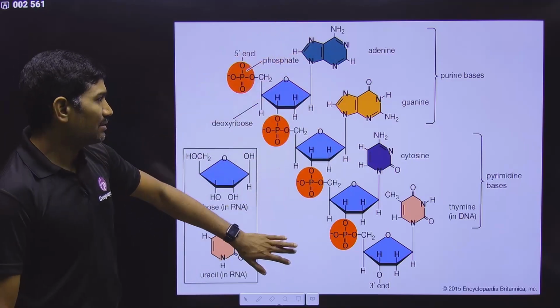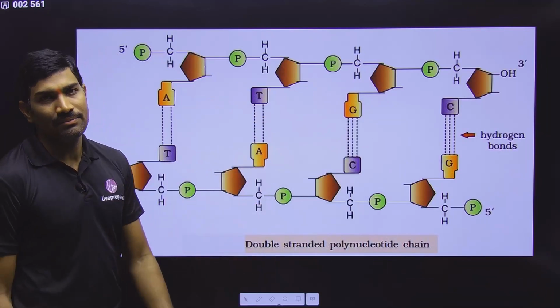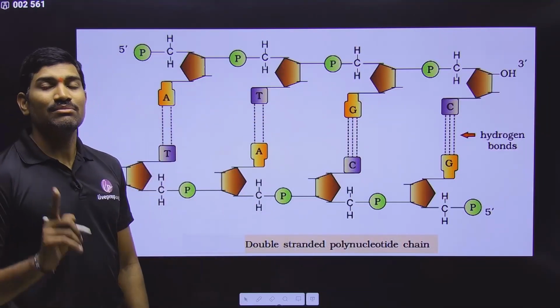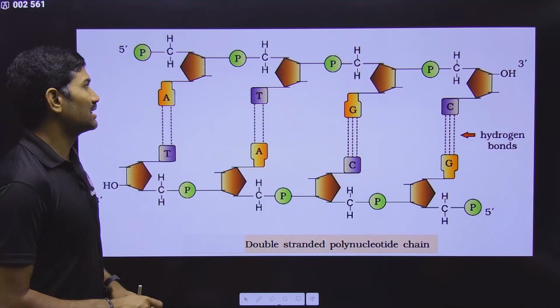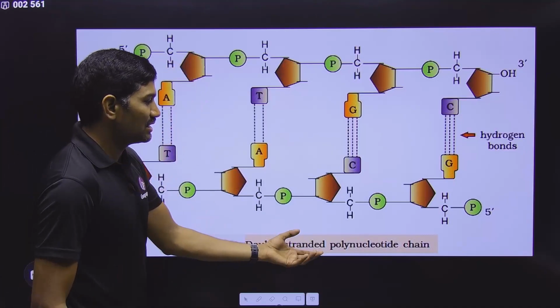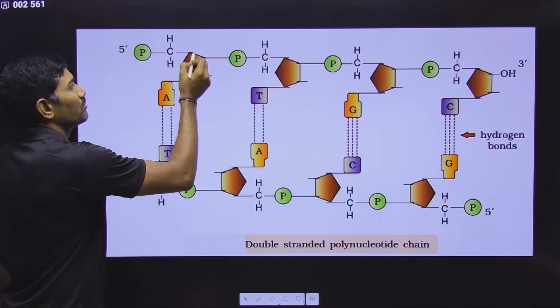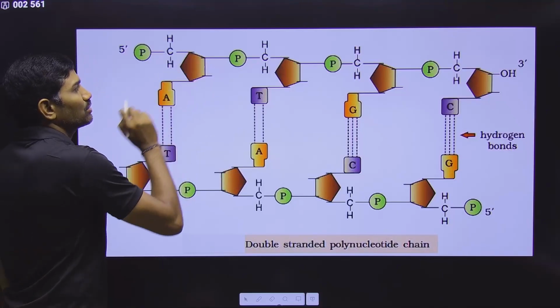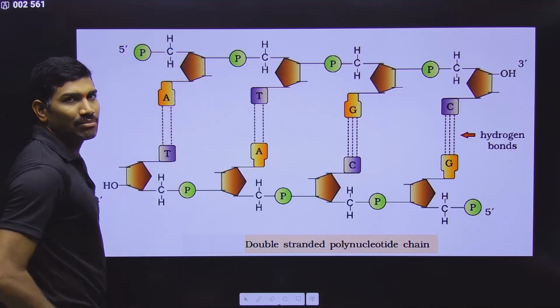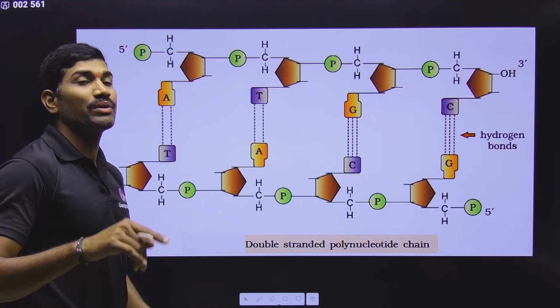So since it is the deoxyribosugar, this molecule will be DNA. In this way, different diagrams are there, so you can go through them. This is the NCERT diagram. Please observe this very carefully. But in this NCERT diagram, there is a mistake. What is that mistake? Observe carefully. In the NCERT diagram, this is the DNA molecule. Now we will see this. This is the sugar molecule. For this sugar, this is the second carbon, the 2' carbon.